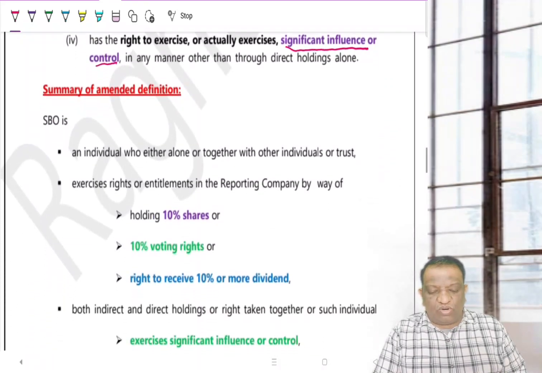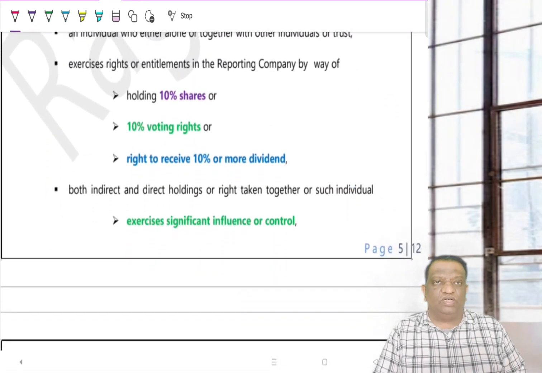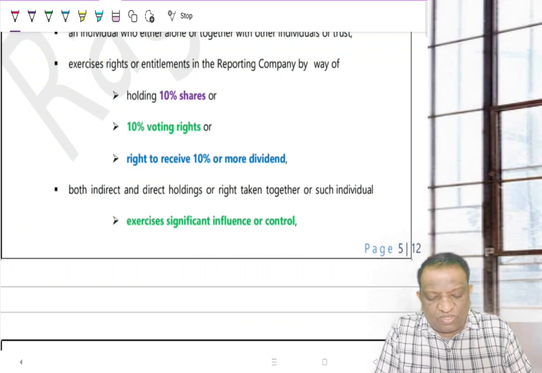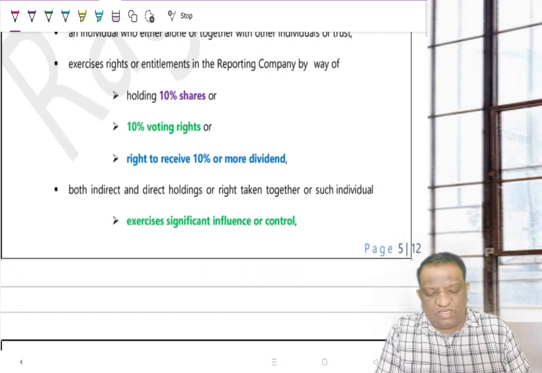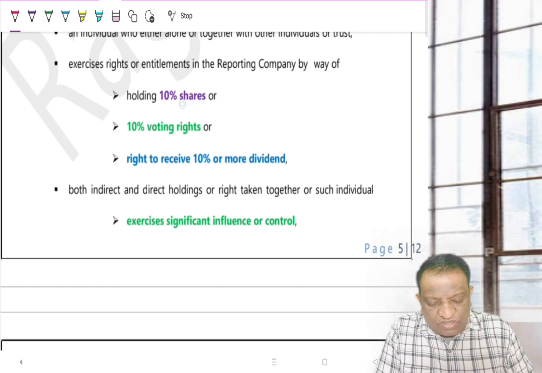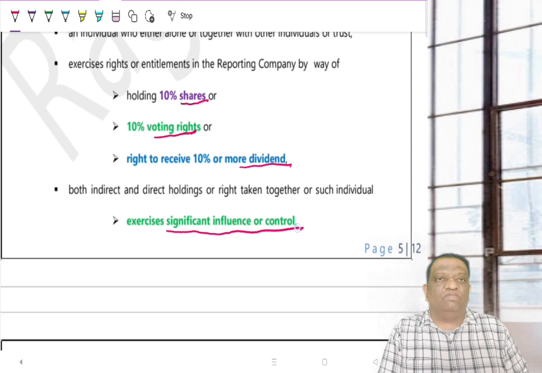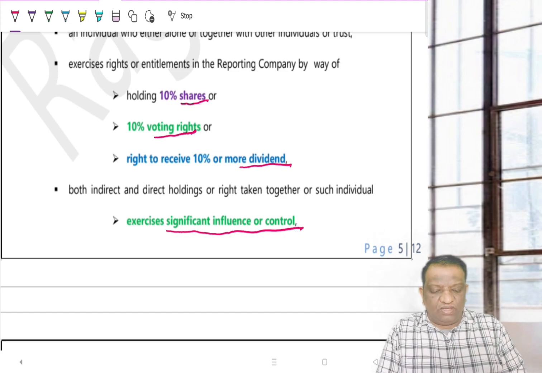To summarize, what are the points you should remember for when a beneficial owner becomes a significant beneficial owner? It is the 10% first. 10% of what? 10% of shares, 10% of voting right, and 10% of dividend. Apart from that, if he is also exercising significant influence or control, then any one of these.